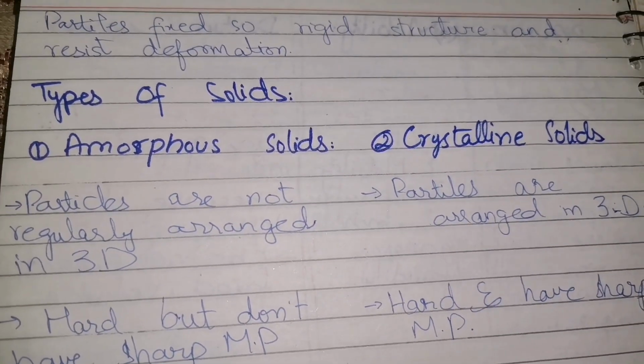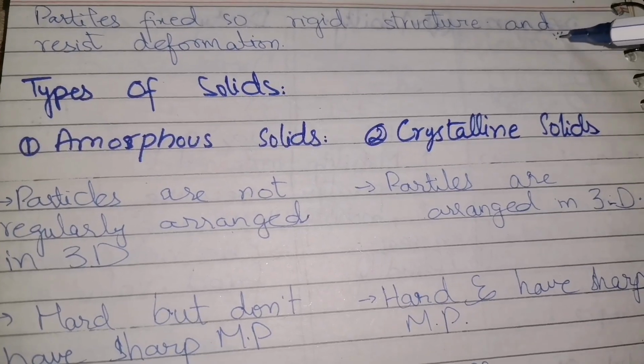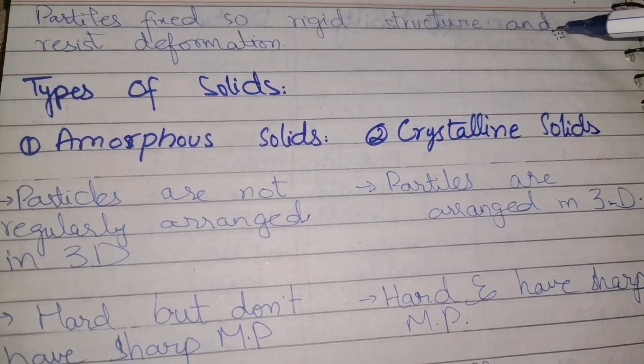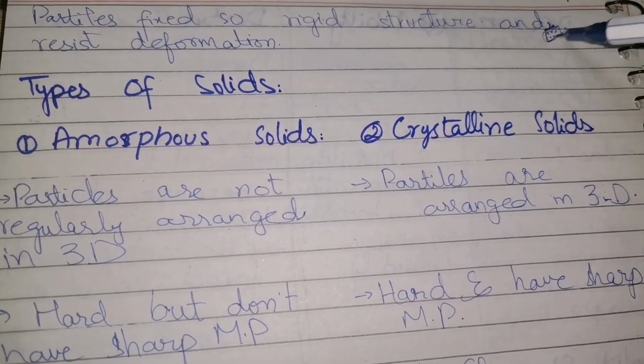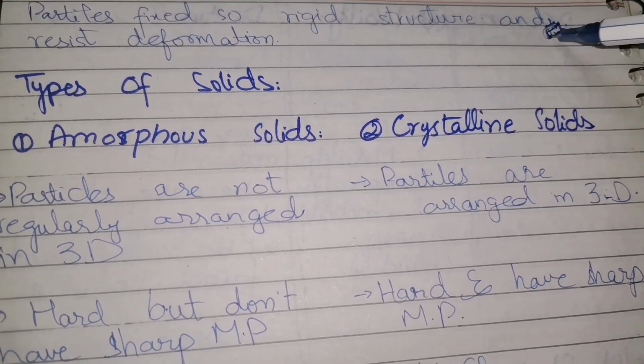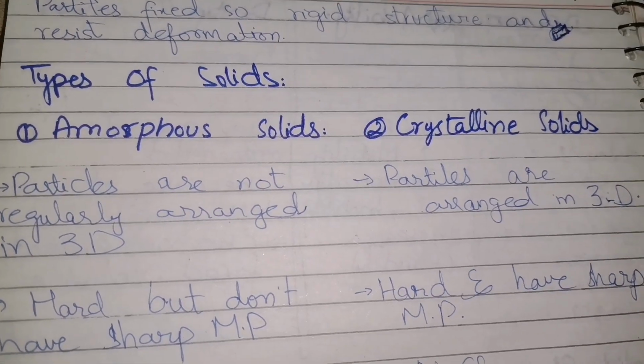We know that the solid particles are close to each other. Hence, when we apply a little pressure on it, they will resist deformation. They will not change their shape. The shape of the solid substance will stay the same.